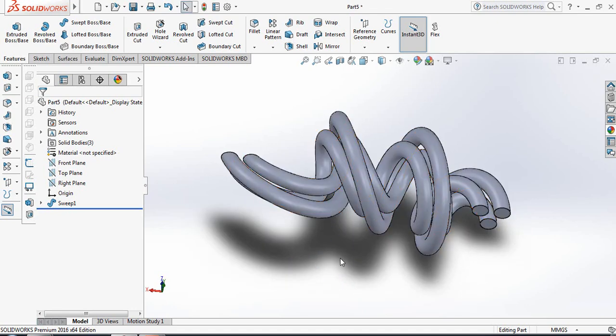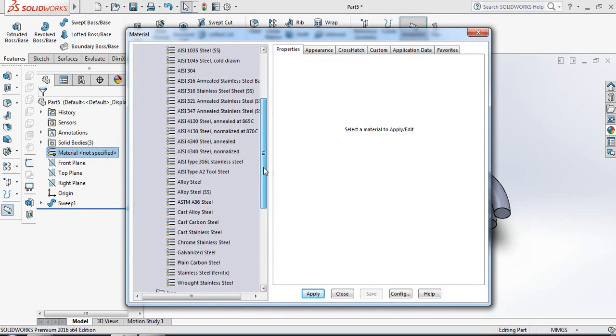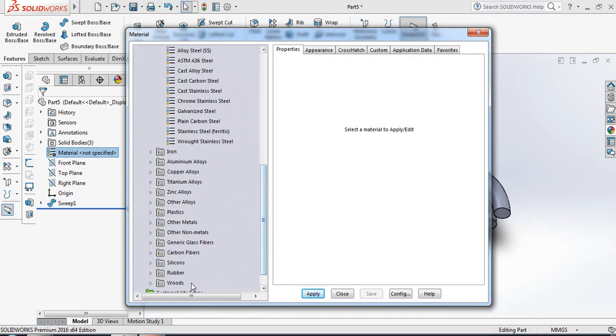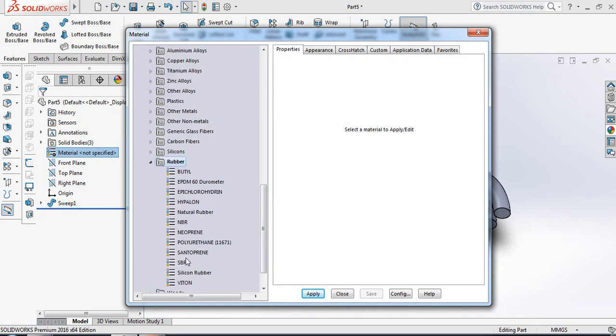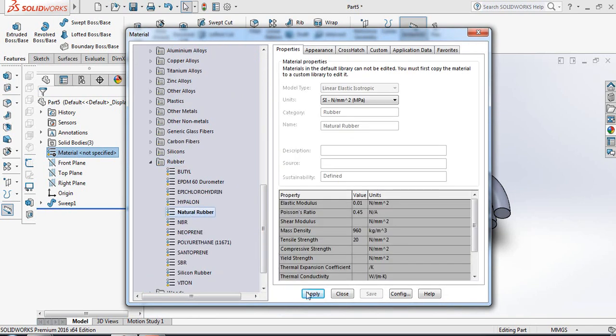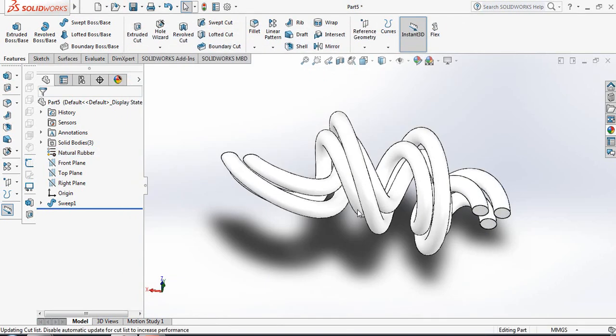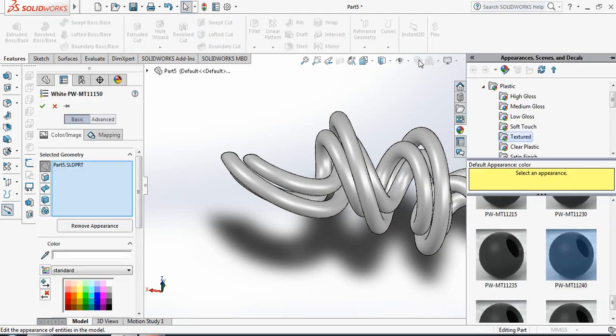Now apply the material. Go to material, edit material. Now from here go to rubber and select natural rubber, apply, close. Now from here go to edit appearance.